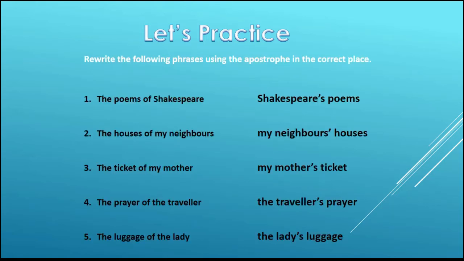Okay, let's see. The answer to number 1, I've already told you: the poems of Shakespeare will become Shakespeare's poems. Number 2, the houses of my neighbors becomes my neighbors' houses. Here you see neighbors is already plural, so we have put only an apostrophe at the end of the noun neighbors. Number 3, the ticket of my mother, my mother's ticket. Number 4, the prayer of the traveler becomes the traveler's prayer. And last, the luggage of the lady, the lady's luggage.